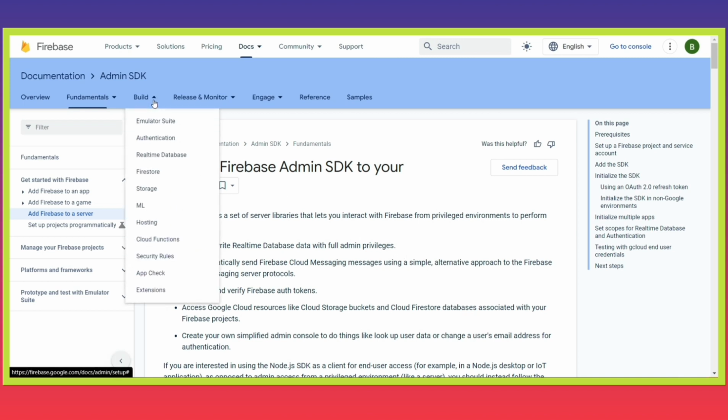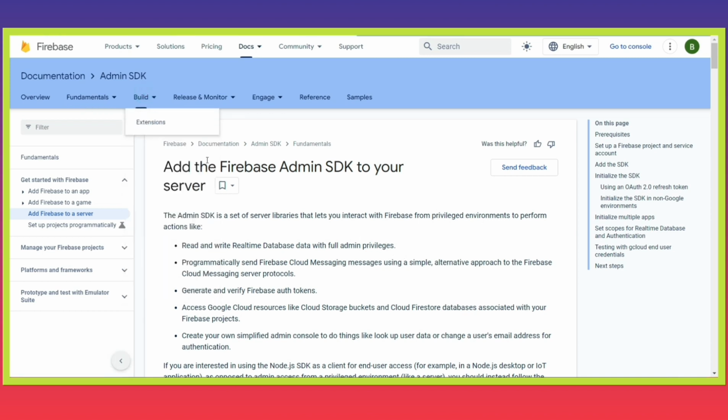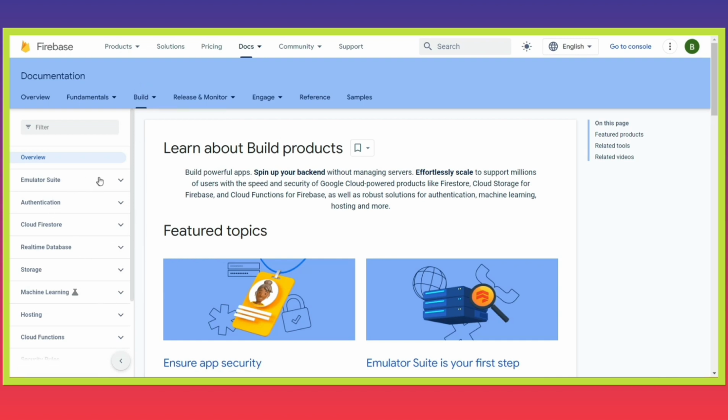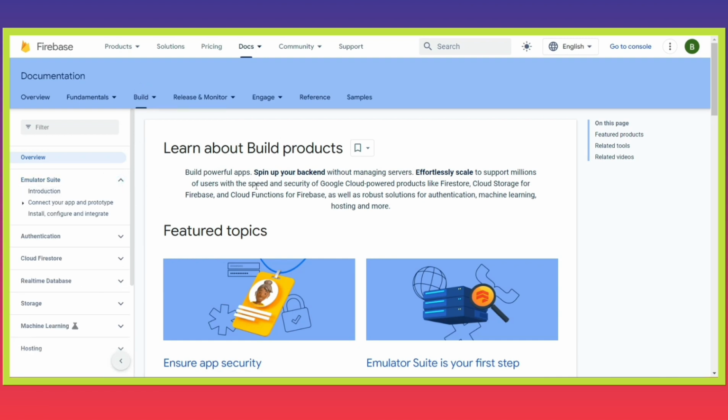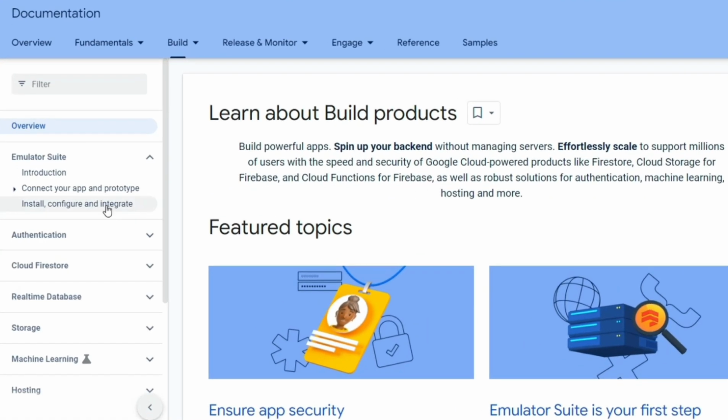Let's go into the services. So there are a number of services. First is Emulator Suite. Emulator helps you in building your application locally while developing. You need to test it and work on your code without putting it on the server. So Emulator helps in that.